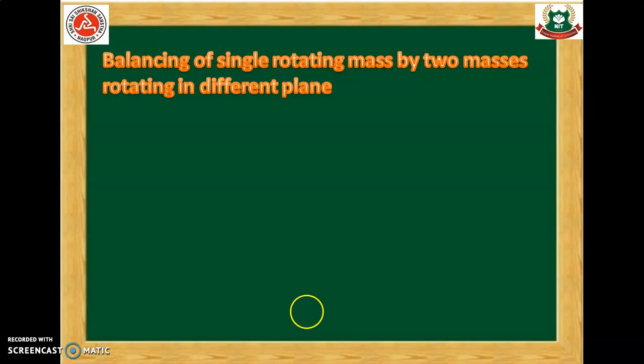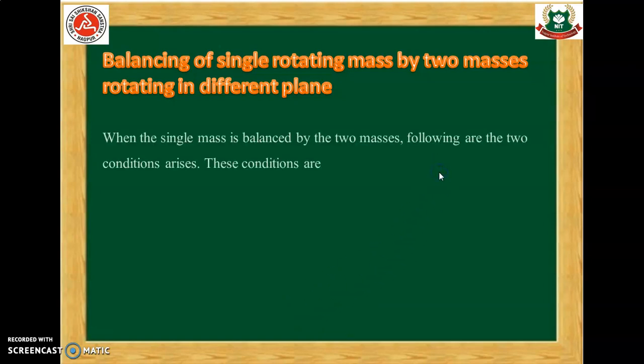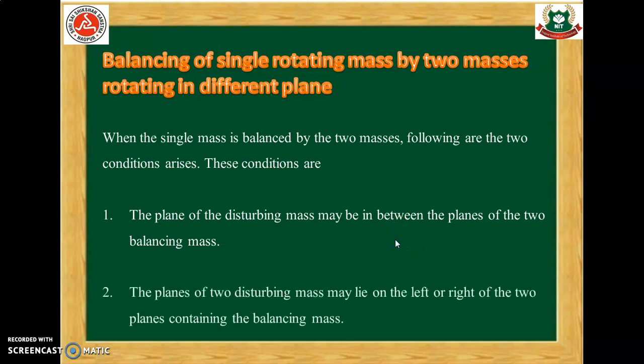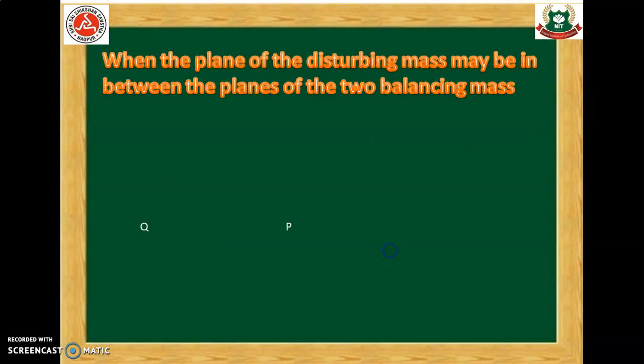Let us see the second topic, that is balancing of single rotating mass by two masses rotating in different planes. When the single mass is balanced by two masses, the following two conditions arise. These conditions are: number 1, the plane of the disturbing mass may be in between the planes of the two balancing masses. Number 2, the planes of the two balancing masses may lie on the left or right of the plane containing the disturbing mass. Let us see.